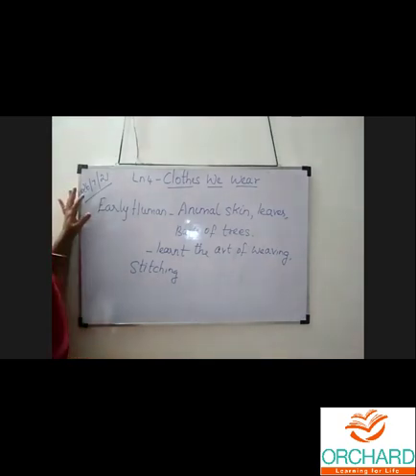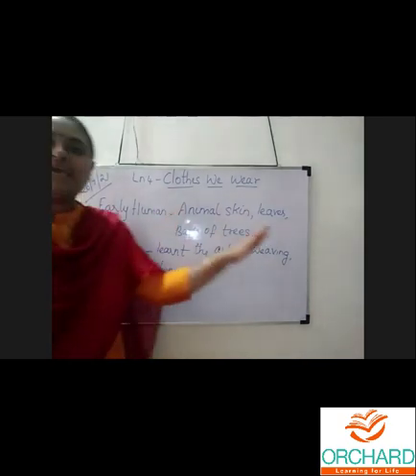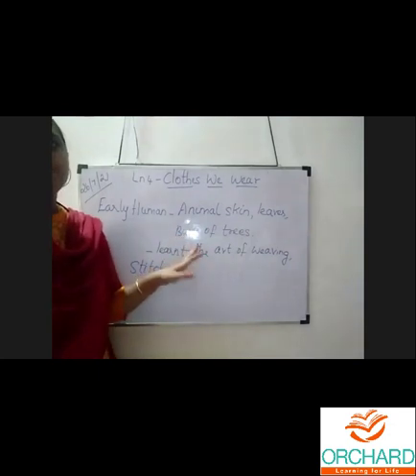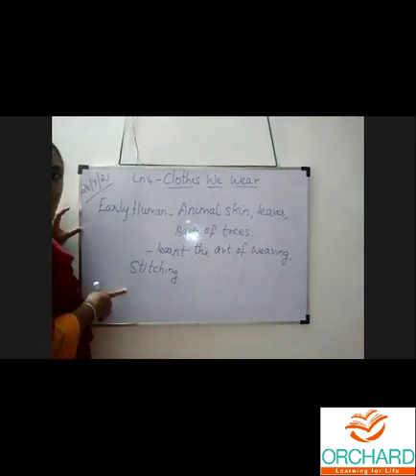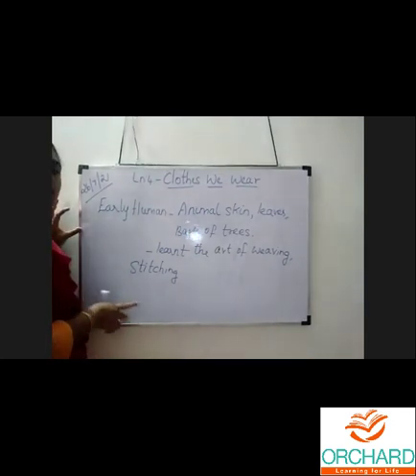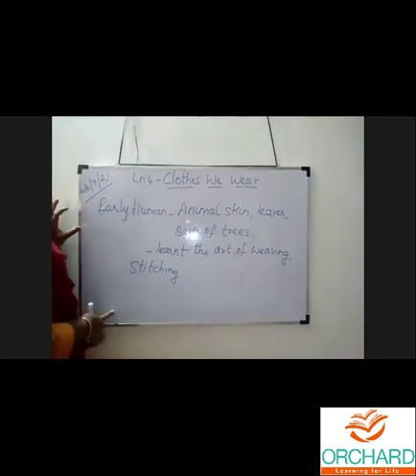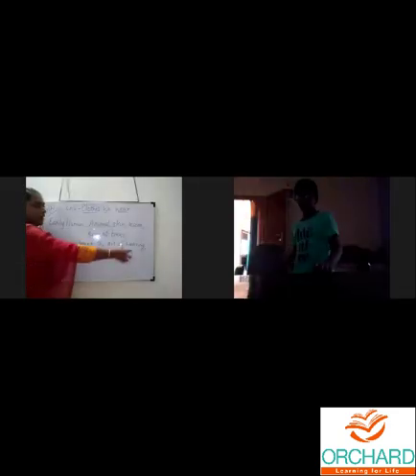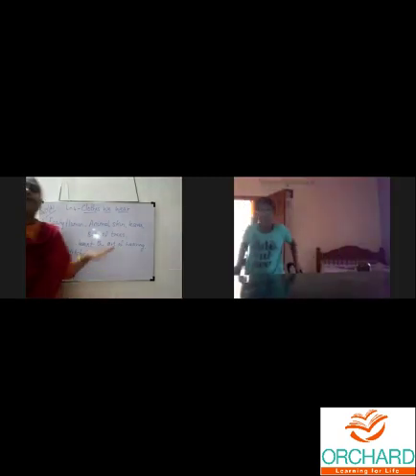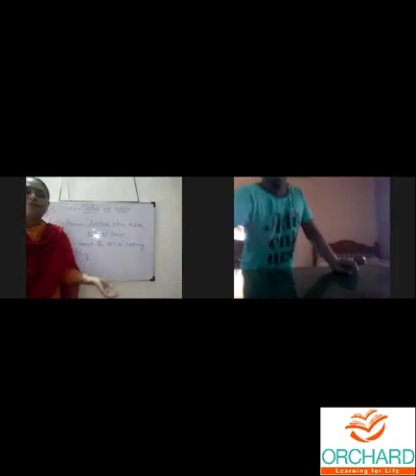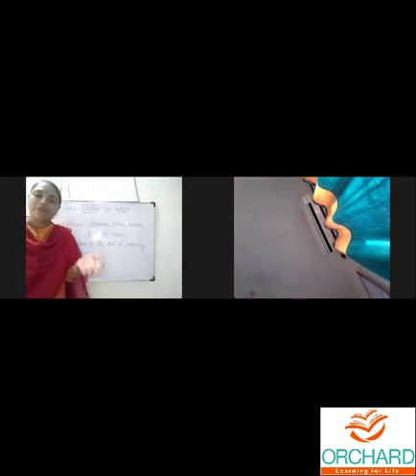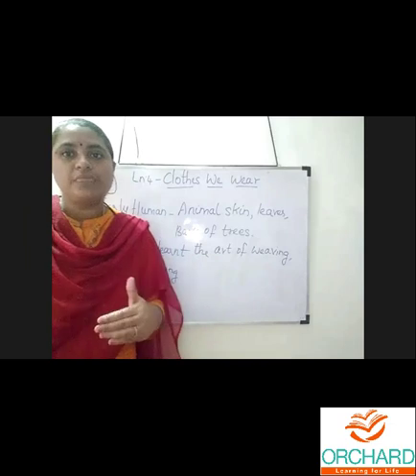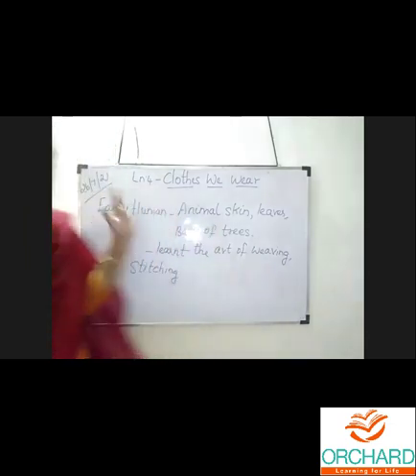Early humans used to wear animal skin, leaves, and the bark of trees. So only these items they used to wear. And second thing, they learned the art of weaving and stitching clothes. From this method, other people all learned how to make their own clothes. Depending upon their weather condition, different kinds of people wear different varieties of clothes. Understood? This is the intro of this lesson.